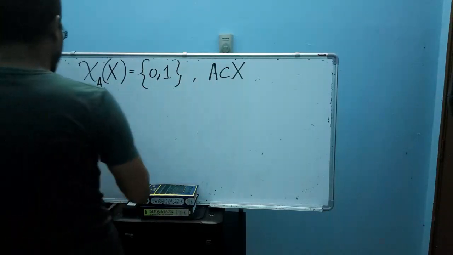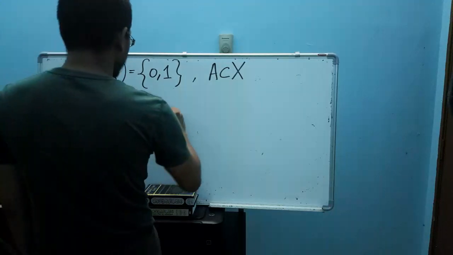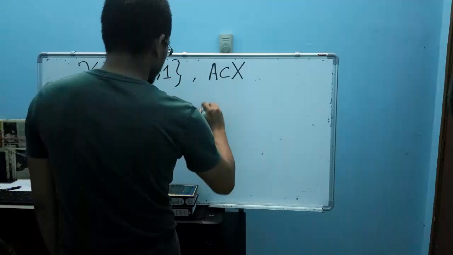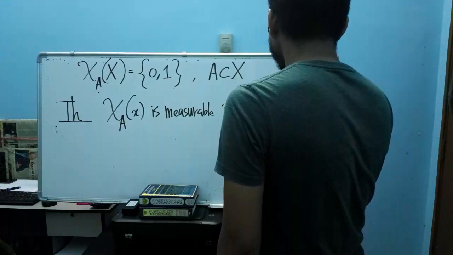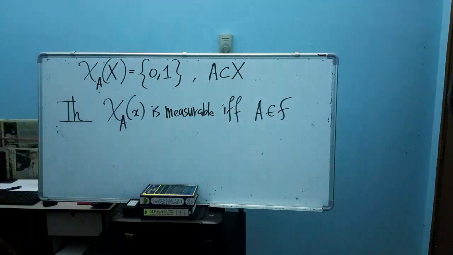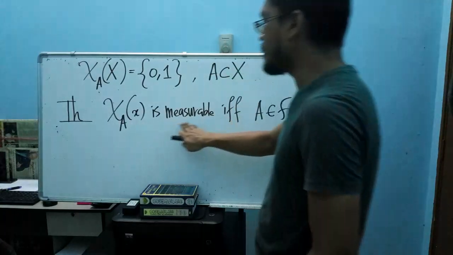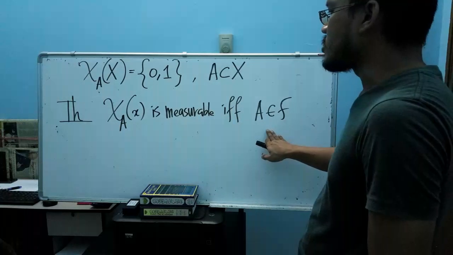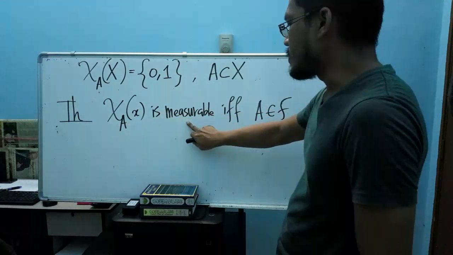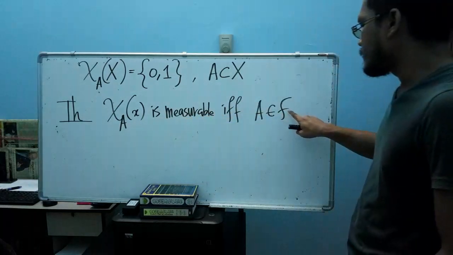The theorem says that such an indicator function is measurable if and only if, of course, our A here is an element of the algebra. So in this theorem, to have the indicator function be measurable, it needs to satisfy one condition: that our A should be an element of the algebra or sigma algebra.